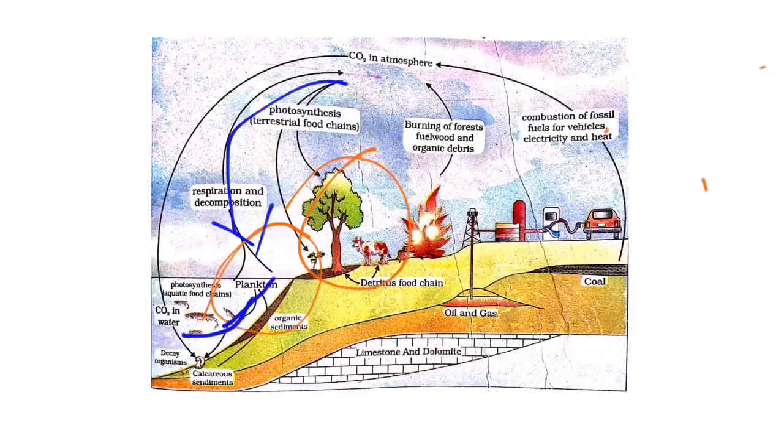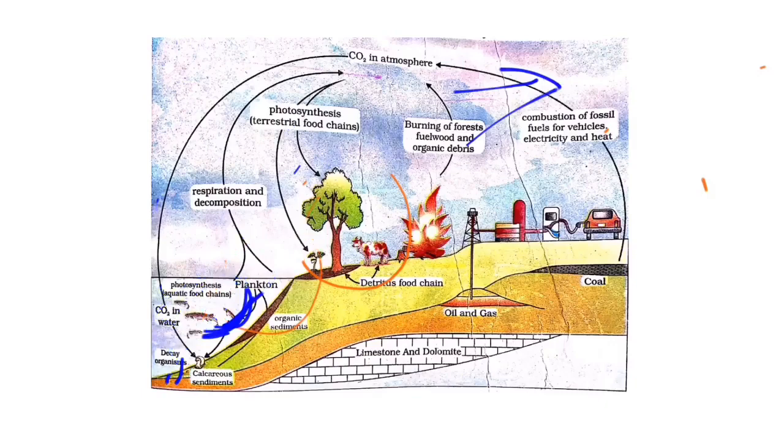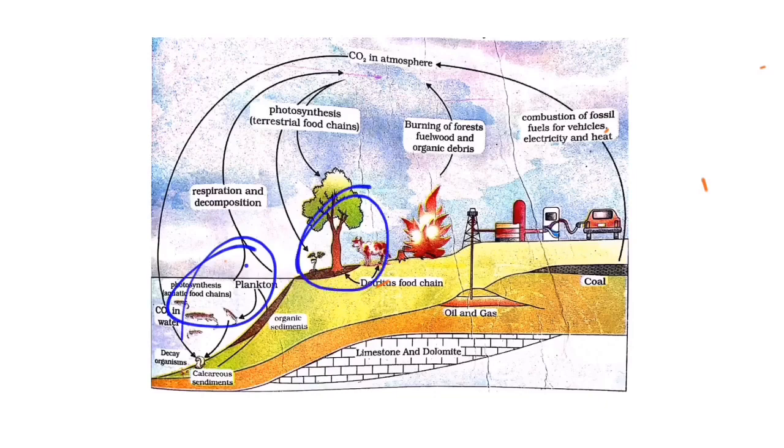So here the carbon is getting transferred from producers to primary consumers to secondary consumers to tertiary consumers, and then to decomposers. And again, when they die, they undergo decomposition, and carbon dioxide is released into the atmosphere. This is about the aquatic ecosystem, and here is the terrestrial ecosystem. Whenever they die, they undergo decomposition, and again the carbon dioxide is released to the atmosphere.